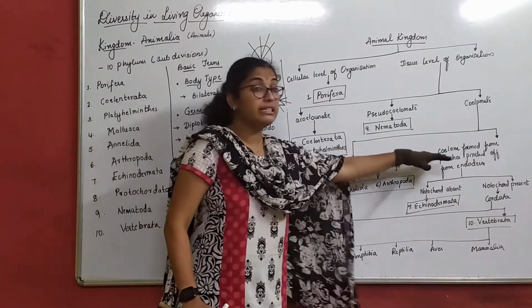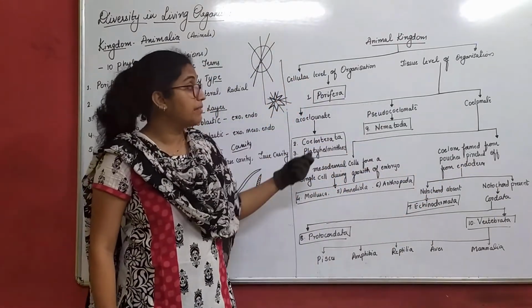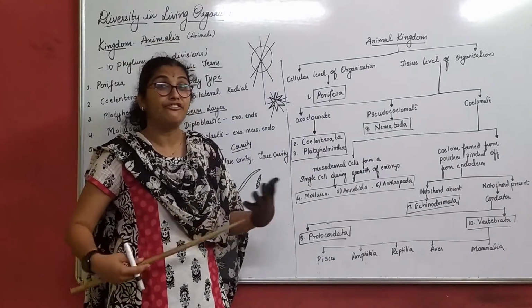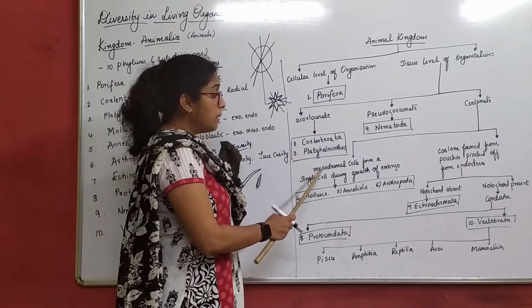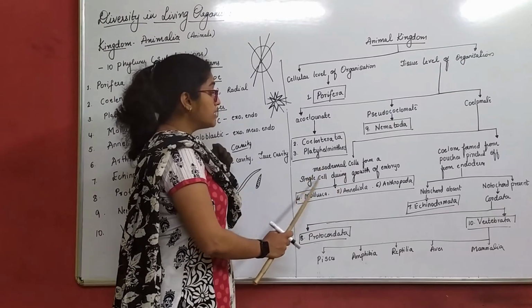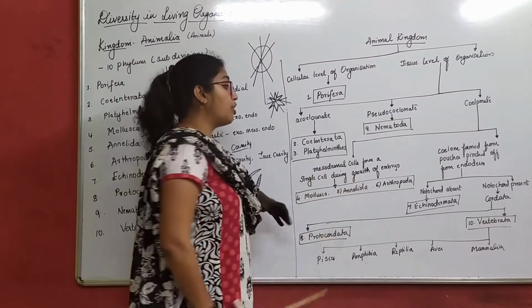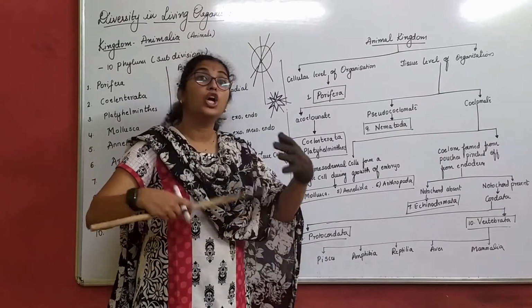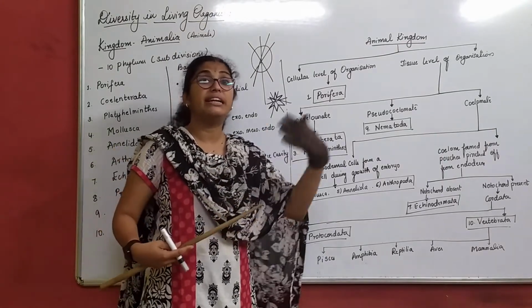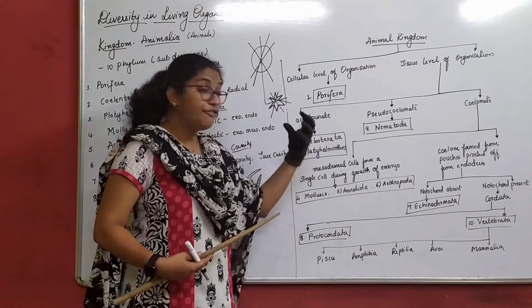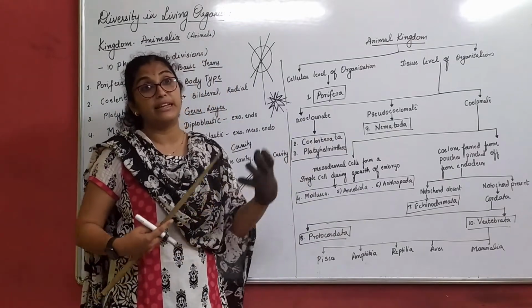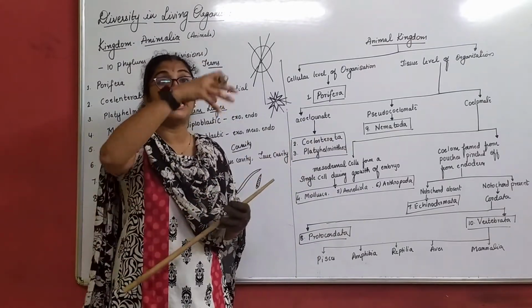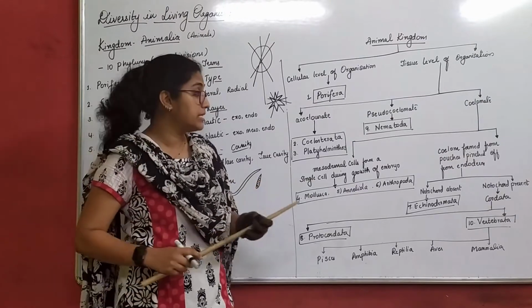We will understand these two in detail when we study coelomate, but here, briefly, mesodermal cells form a single cell during growth of embryo. So this one cell will start dividing further and forms a mesodermal cavity there. That is, the mesodermal cavity is the cavity for all the organs to be present.